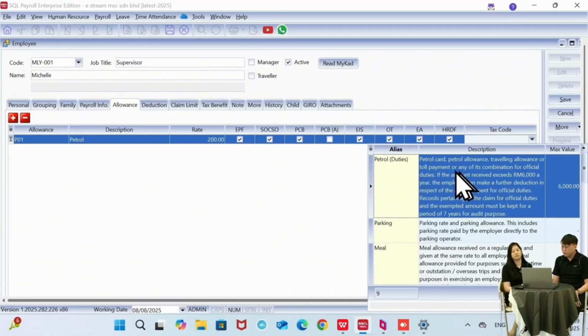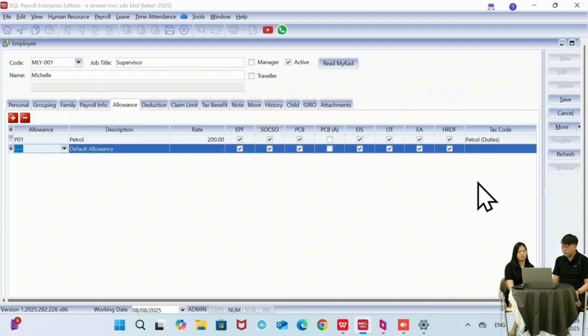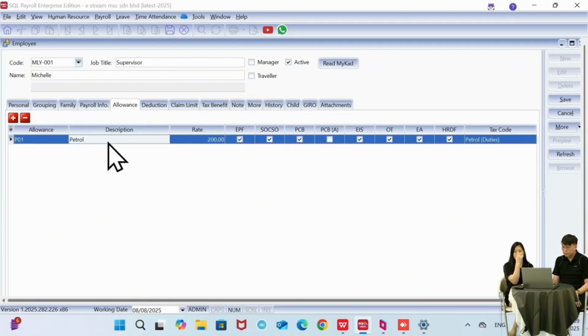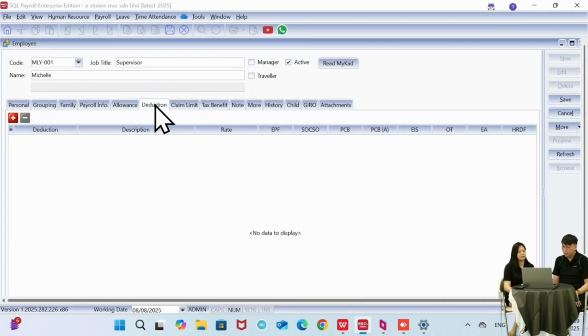Okay, so you can see here for petrol, the max value is 6,000. The 6,000 is actually the maximum value of the exemption. So we can choose the petrol here. If there is another allowance, we can add it in here. And then for deductions, if there is a deduction, we can add it.